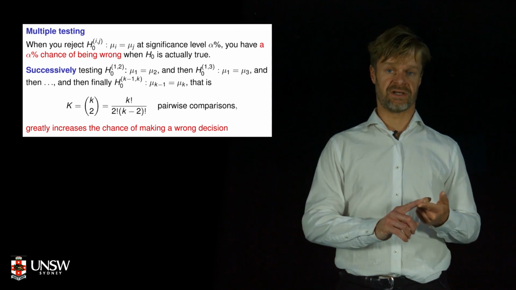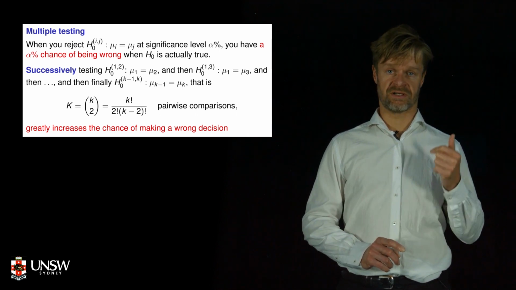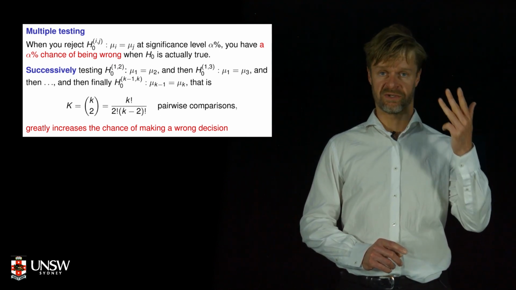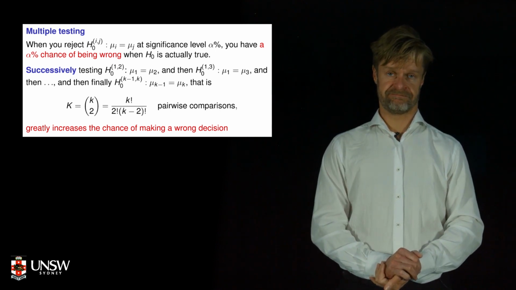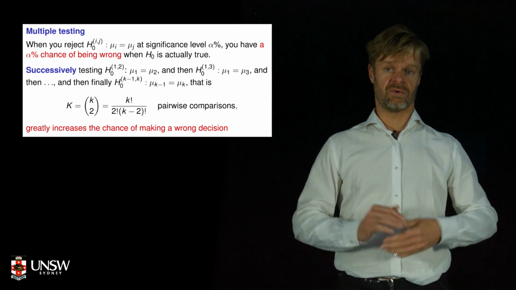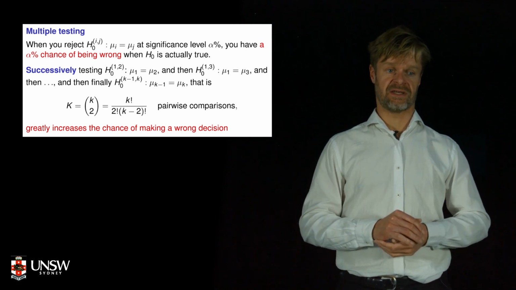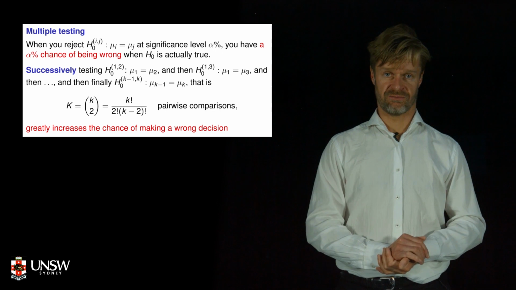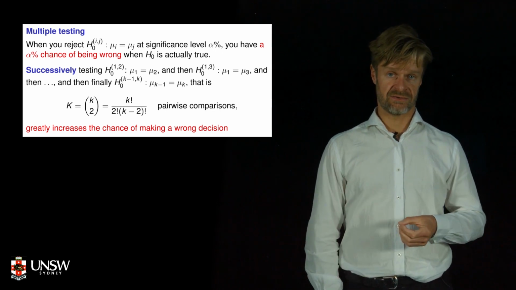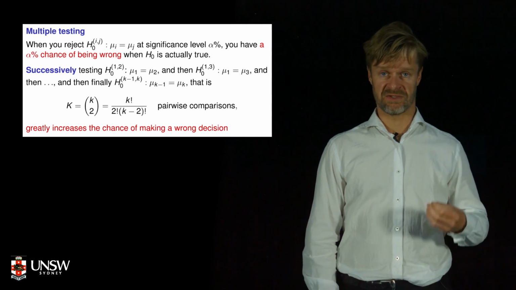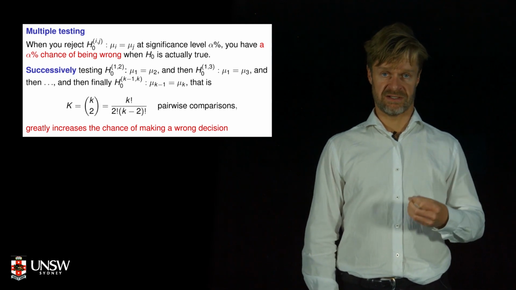We can compare mean 1 and mean 2, mean 1 and mean 3, mean 1 and mean 4, 2 and 3, 2 and 4, 3 and 4, 6 confidence intervals. And if we had more treatments, say 10 treatments, we'd have 45 confidence intervals to construct. Each of those has a 5% chance of missing the right answer.